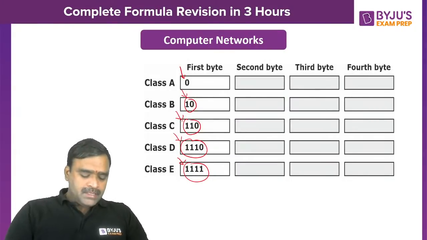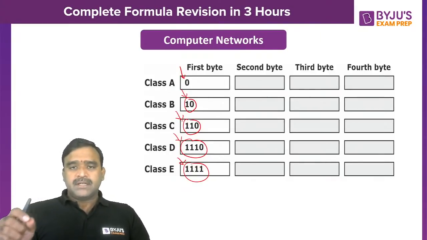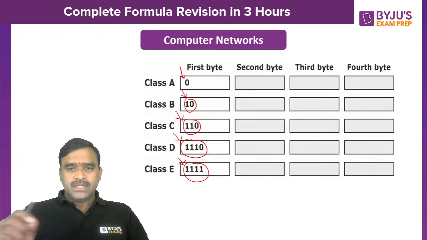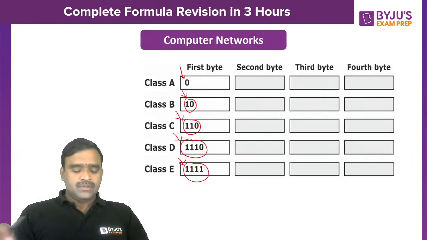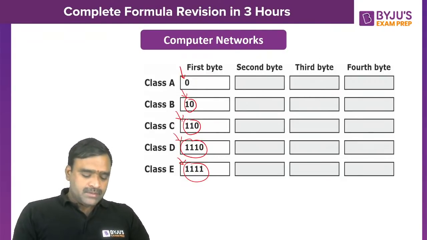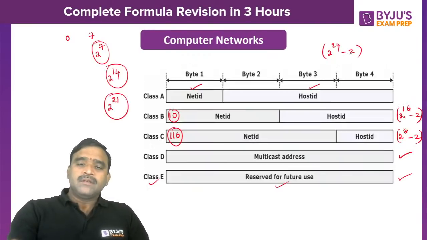So public IP is nothing but the IP that is usable. See, there are private IP addresses and public IP addresses. A public IP address is a routable address, so that is in the worldwide internet. Private IP addresses are non-routable addresses. Those are in the private networks. So that is the difference between public IP and private IP. I hope you understood. Public IP is a routable address, so it is unique and universal. No two IP addresses are the same in the entire world at the same time.